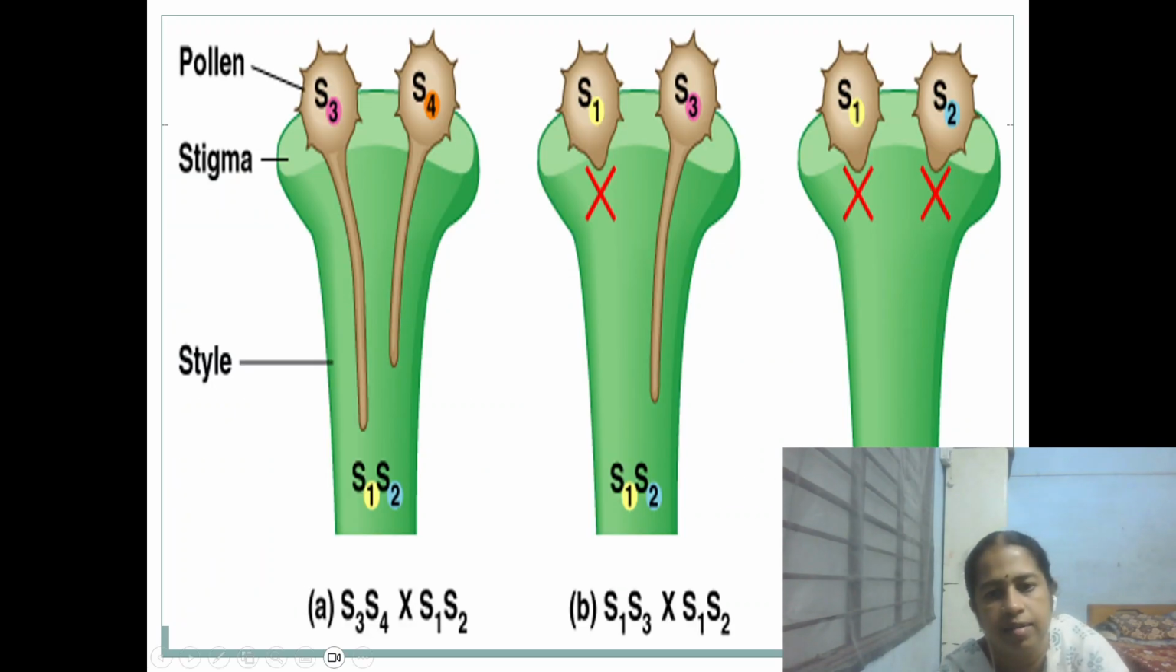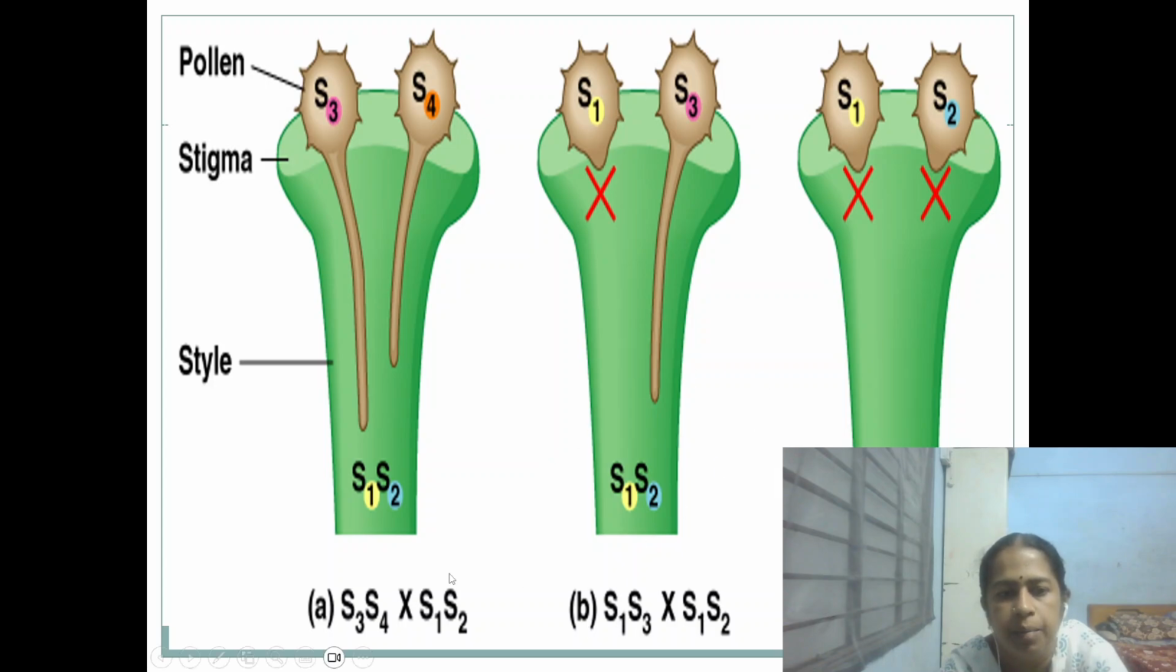The incompatibility reaction goes like this. If it is S1 S2, then S3 S4 is compatible. If one pollen grain is S3 and the other one is S1, then S1 is incompatible, but S3 is compatible. If it is S1 S2, then both are incompatible, even if one gamete is different, because here it is gametophytic control and not the sporophytic control. And here codominance is reported.